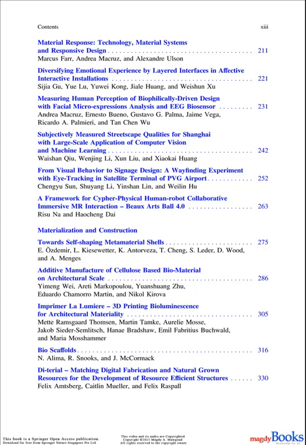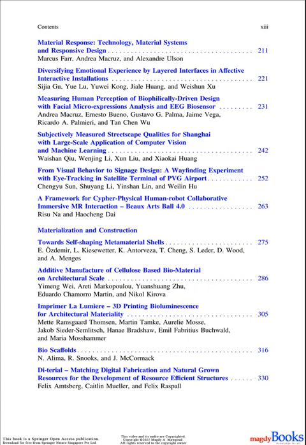21. Diversifying Emotional Experience by Layered Interfaces in Effective Interactive Installations. Sujia Ji Yu, Yu Liu, Yu Wei Kong, Jiali Huang, and Weishan Xu. 22. Measuring Human Perception of Biophilically Driven Design with Facial Microexpressions Analysis and EEG Biosensor. Andrea Macruz, Ernesto Bueno, Gustavo G. Palma, Jamie Vega, Ricardo A. Palmieri, and Tan Chen Wu.